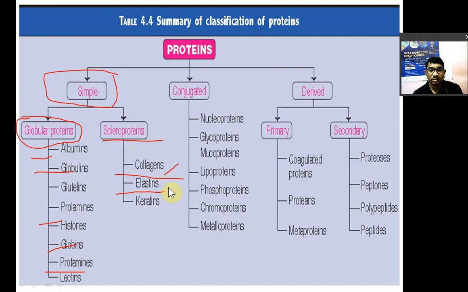Elastin is also found in the collagen. If you heat collagen with water or dilute acid, collagen will give you gelatin. Collagen जो होता है वो आपको gelatin देगा. Elastin and keratin. Keratin is found in the hairs, nails, and horns of animals.